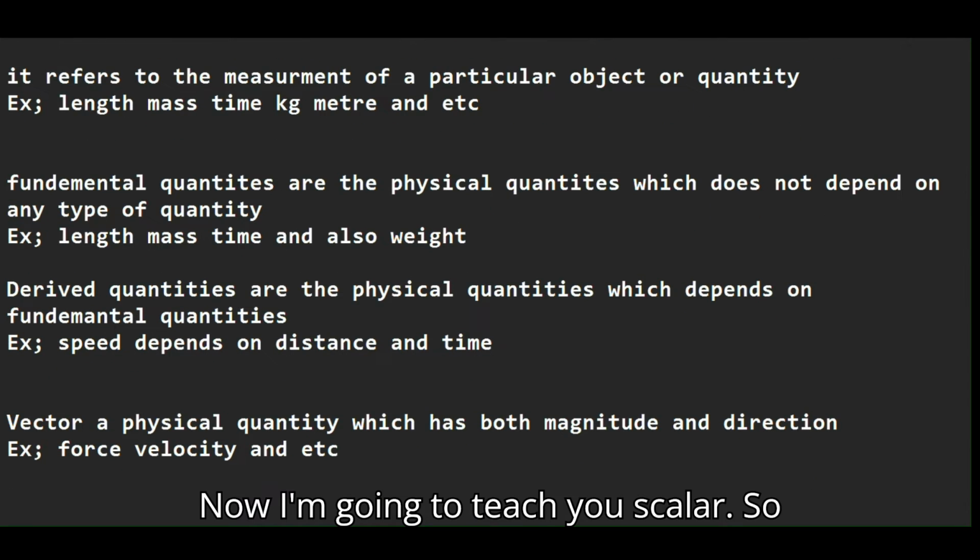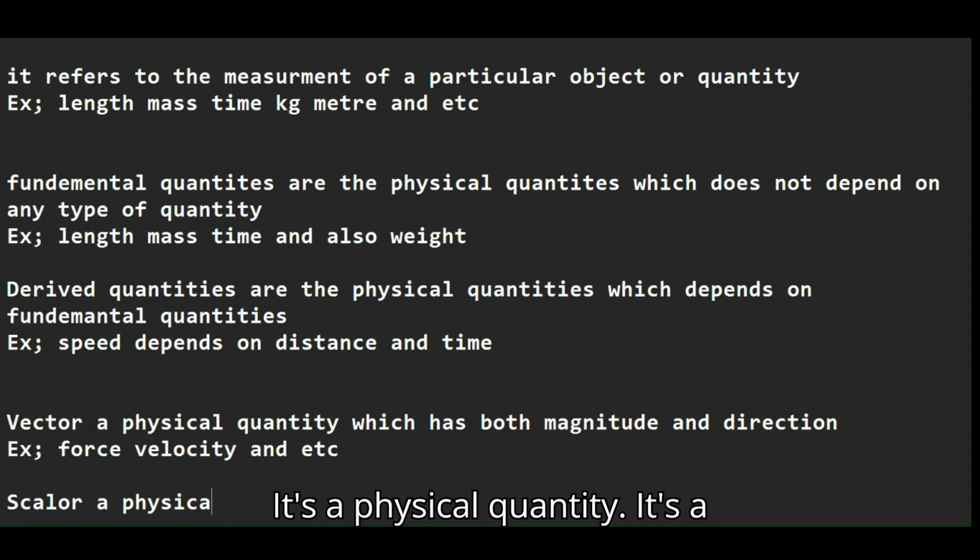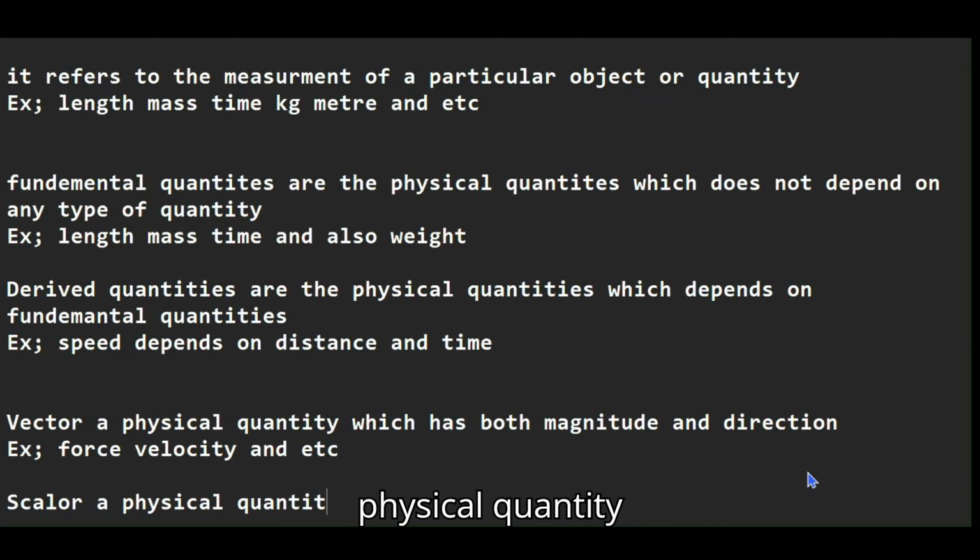Now I'm going to teach you scalar. A scalar is kind of the opposite of a vector. It's a physical quantity which has no direction but only magnitude.